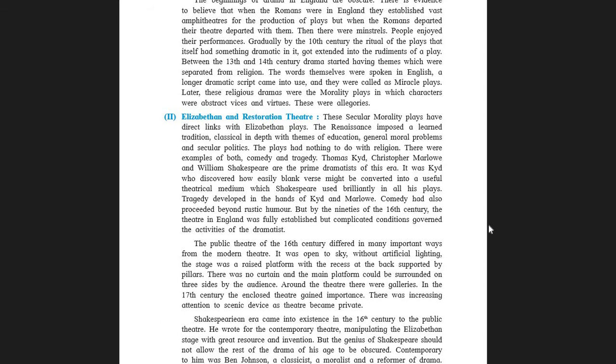There were examples of both. So what was presented on the play's platform, on the dais? Something that was very much related to comedy and tragedy. Yes, students, we have these two important themes in our life, comic and tragic.